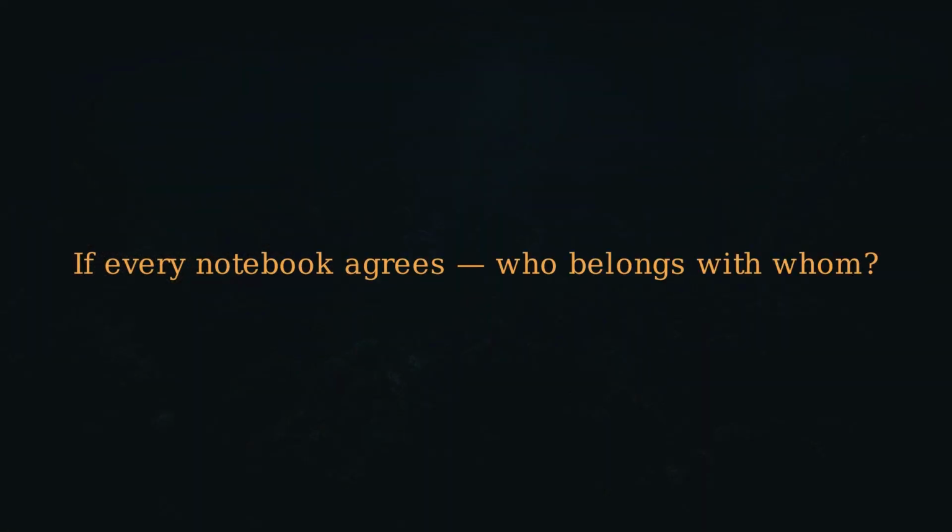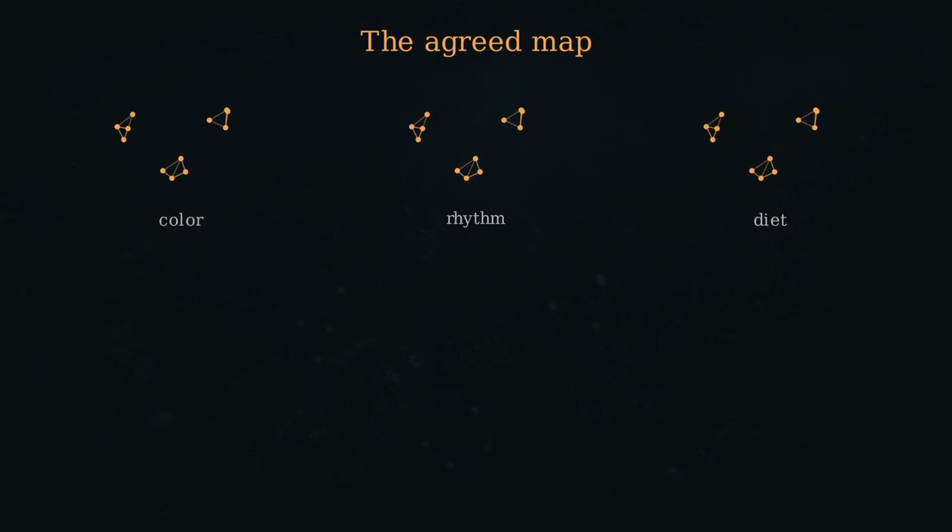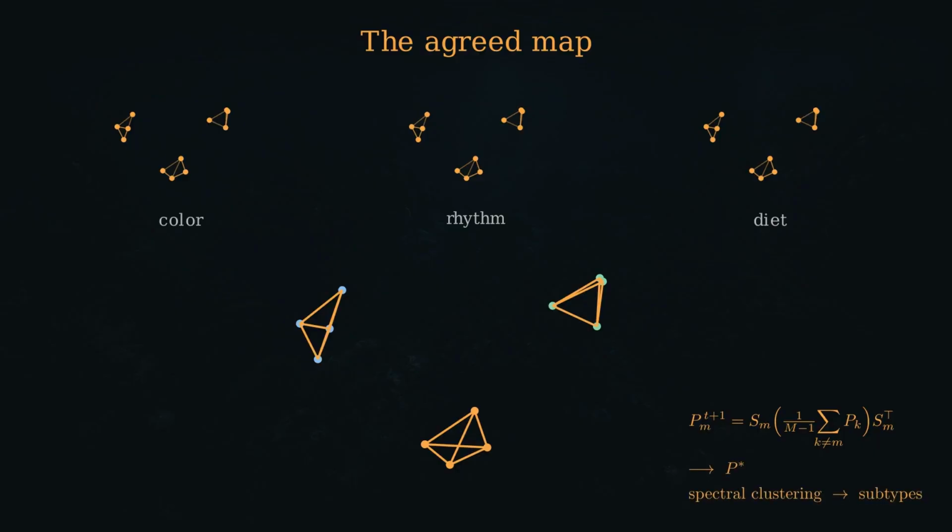If every notebook agrees, who belongs with whom? From each notebook, a web of similarity, and the few neighbors each creature trusts most. Every web is rebuilt from what the others say, again and again. Lone ties wash out, shared ties survive. What remains is one fused web, and its tight knots are the communities.